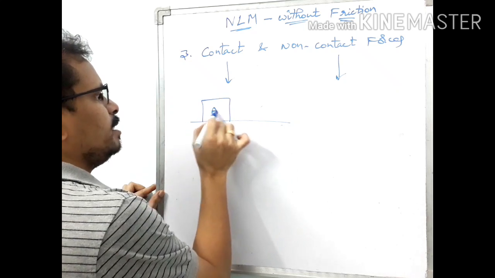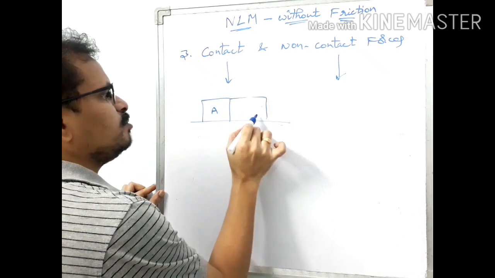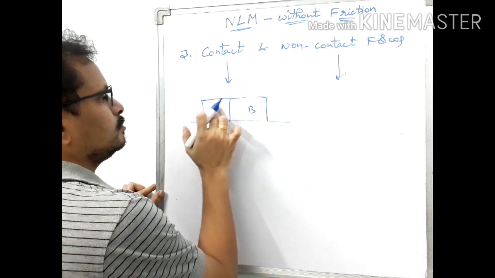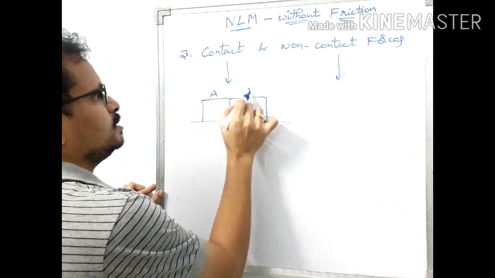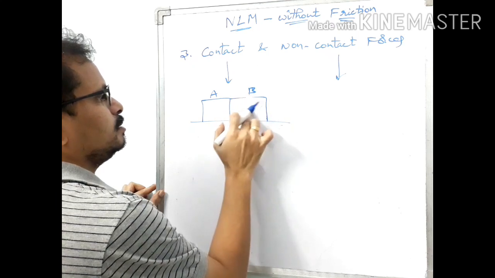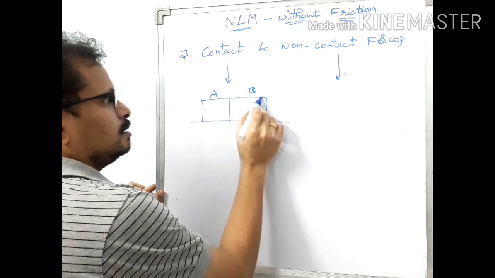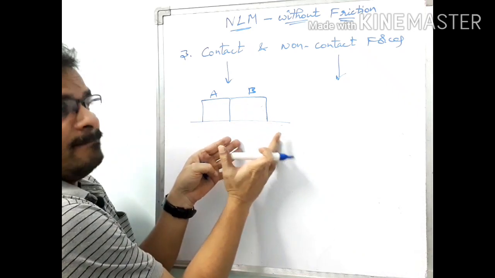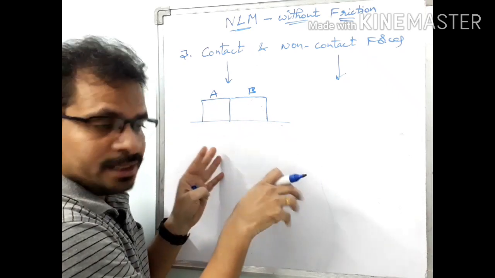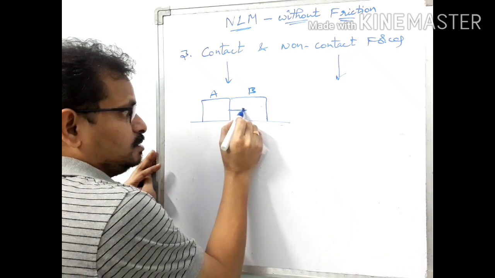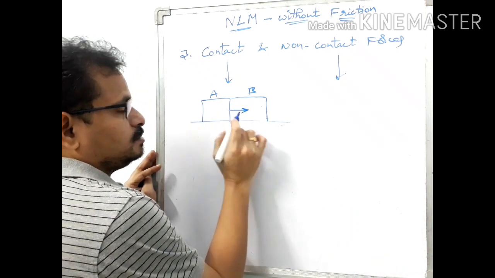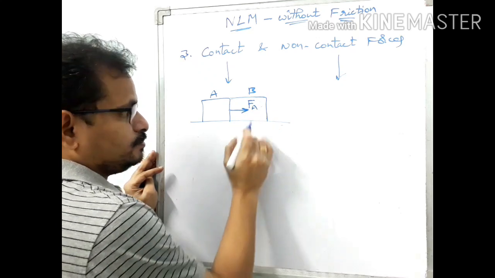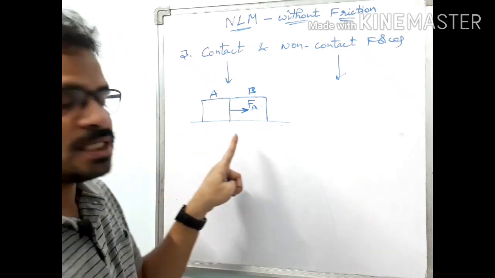If a body A is in contact with body B, this is A, this is B. If a body A applies force on body B by being in contact with body B, then such a force is called a contact force. This is a force on body B due to body A. This force is known as contact force.